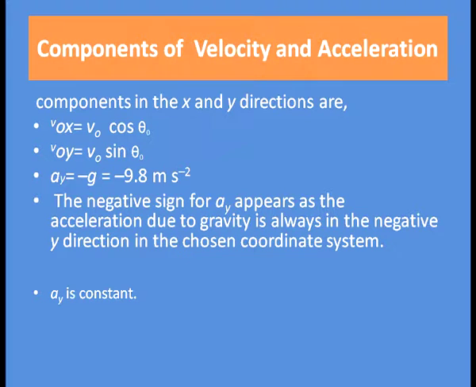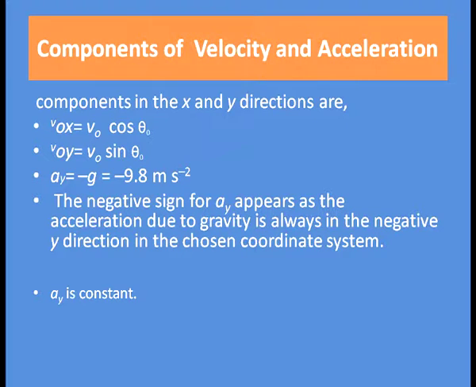Here we have taken the components of velocity along the x and y axes. Ay, that is acceleration along the y-axis, is equal to minus g, that is minus 9.8 meter per second square.